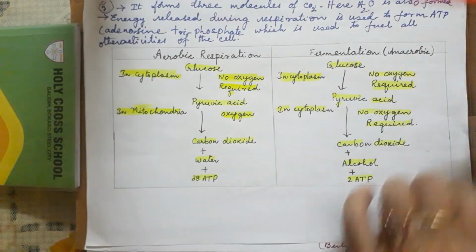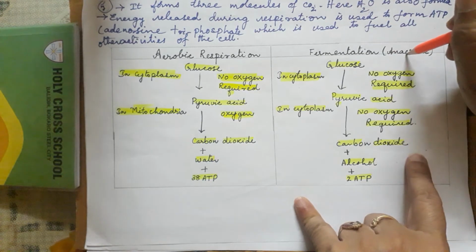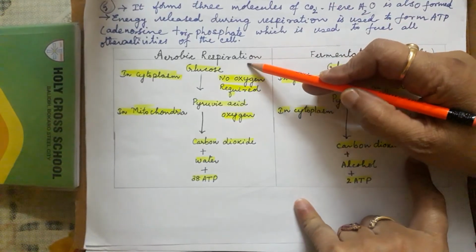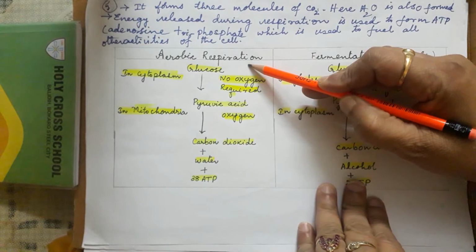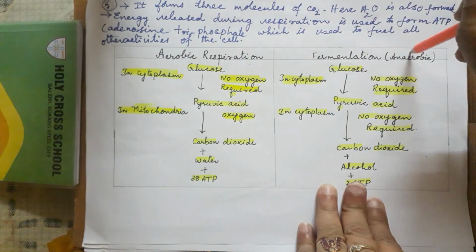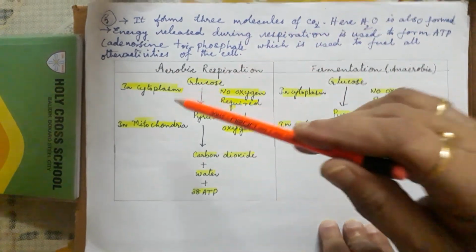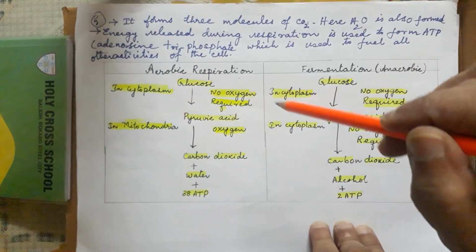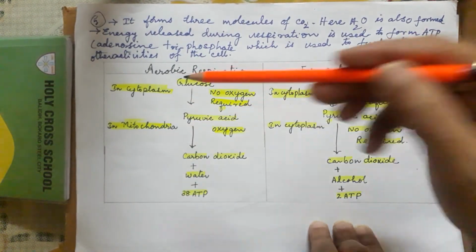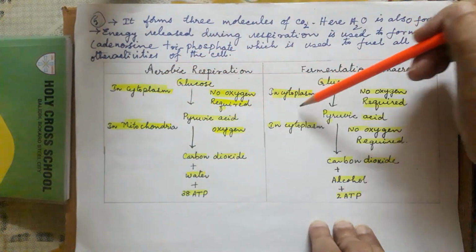See, suppose this is aerobic respiration and this is anaerobic respiration. This anaerobic respiration takes place in prokaryotes. Aerobic takes place in plant and animal eukaryotic cells. First of all glucose, here also glucose, both the places glucose. Anaerobic respiration is also called fermentation. Both cells, bacterial cell, or animal or plant cell, have the glucose in the cytoplasm. Cytoplasm is the common place.